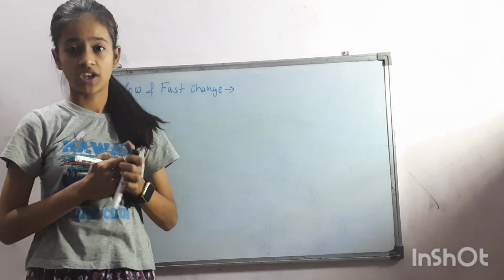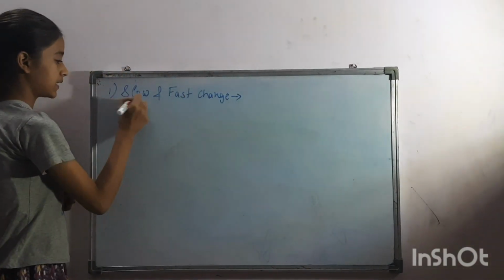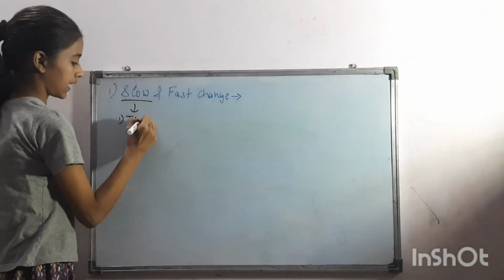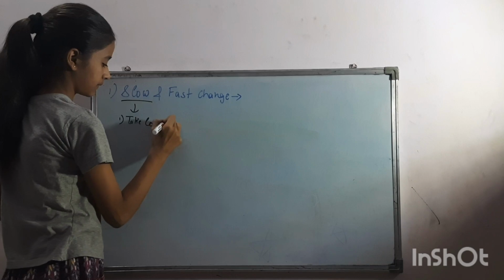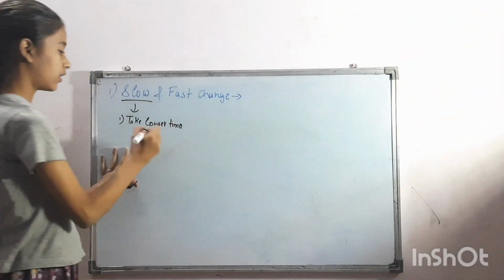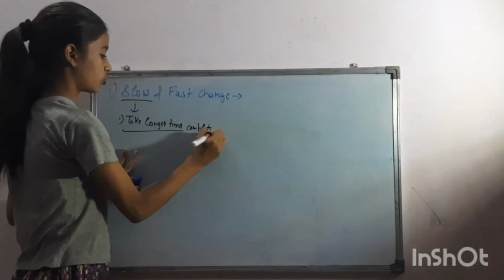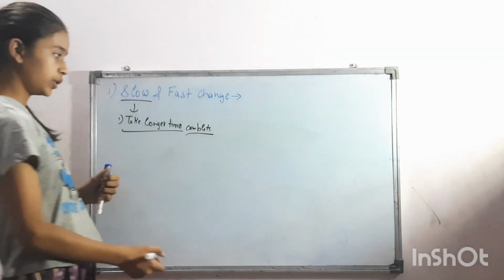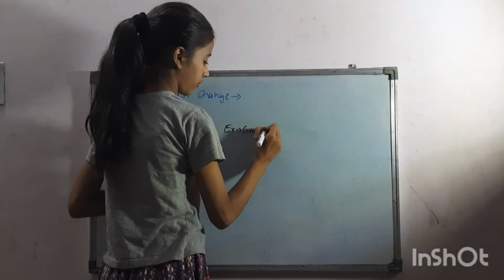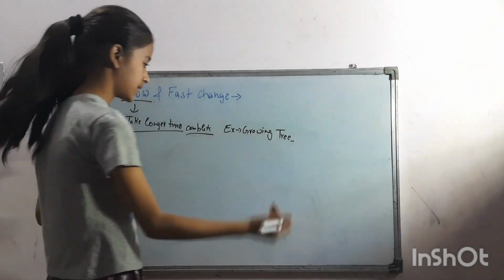The change that takes a longer time to get complete is called a slow change. Example, growing of a tree and rusting of iron.